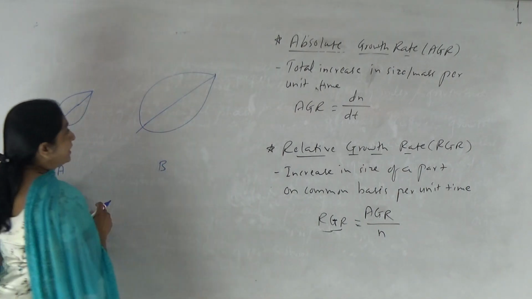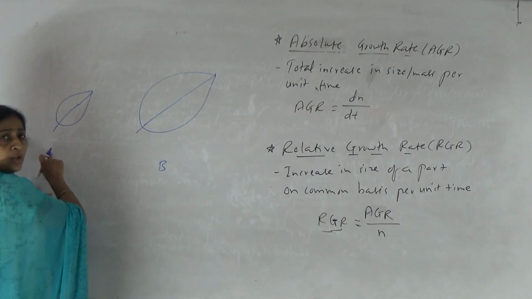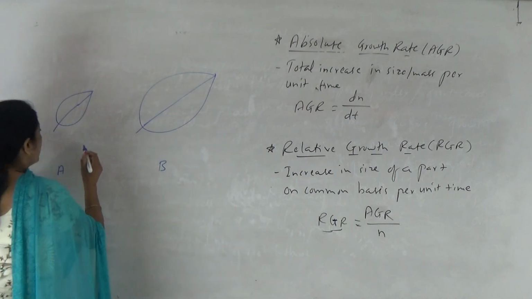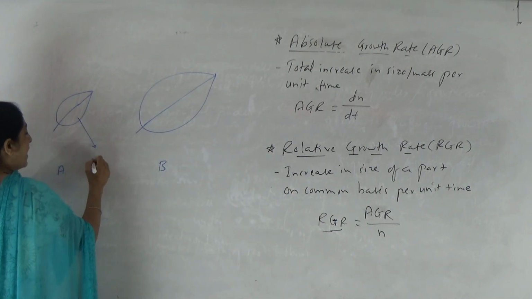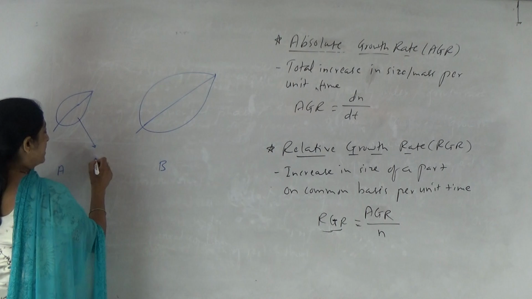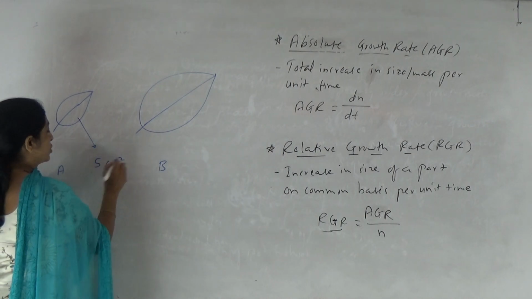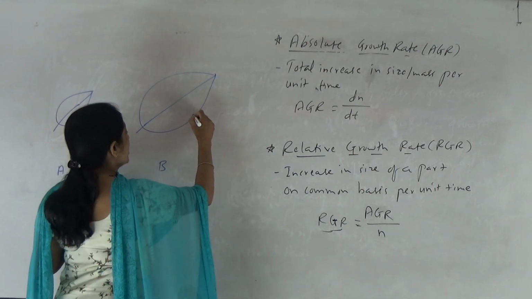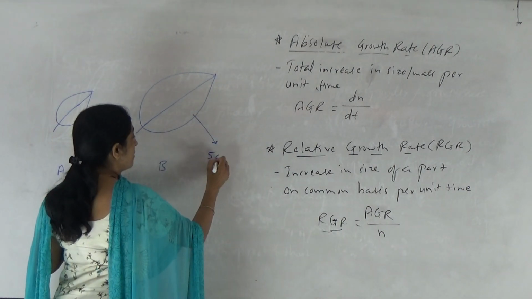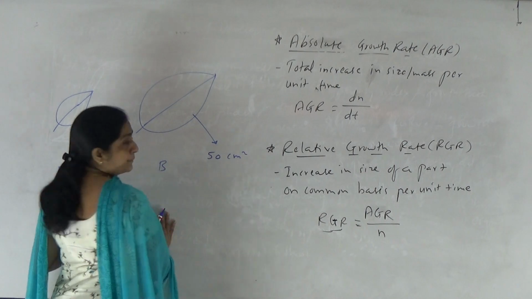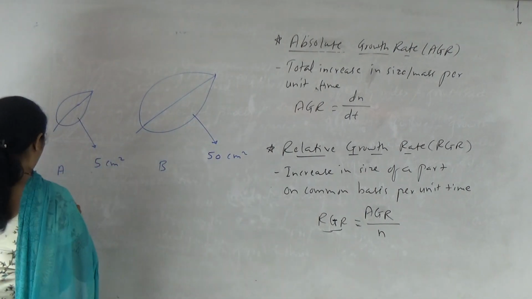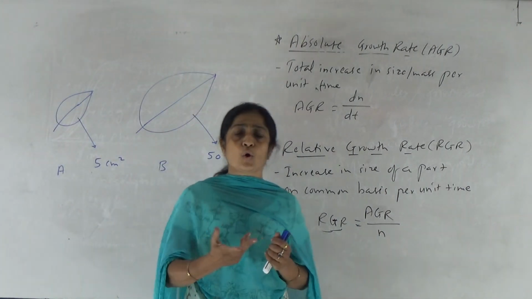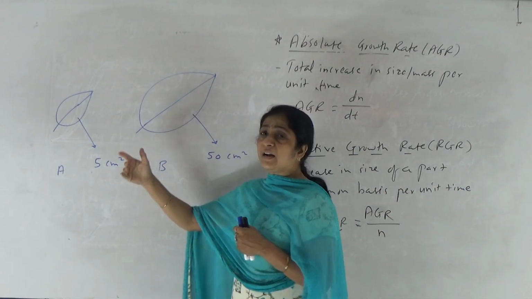Can you observe any difference? A leaf is smaller in size as compared to B leaf. Okay. Now initially this A leaf has the surface area that is 5 centimeter square or 5 square centimeter, and initially this B leaf is having surface area 50 centimeter square. Okay. Now we may provide specific time period for growth in these leaves which are definitely attached to the plant,